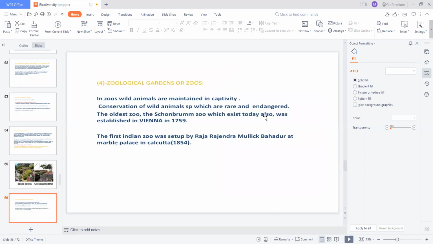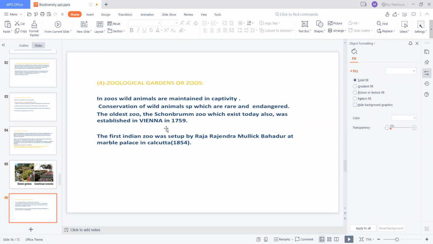The next one is zoological gardens, or zoos. In zoos, wild animals are maintained in captivity under specific conditions. Here the rare and endangered wild animal species are conserved. The oldest zoo which exists today, Schönbrunn Zoo, was established in Vienna in 1759.